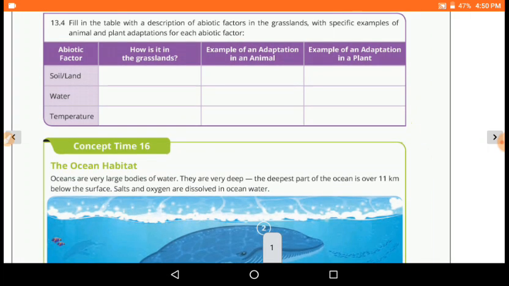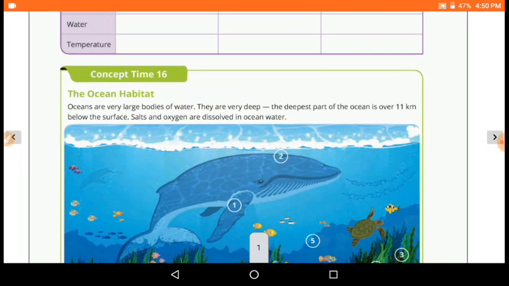And tomorrow we will discuss the ocean habitat and aquatic habitat. So you have to read concept time number 16 as your homework also.